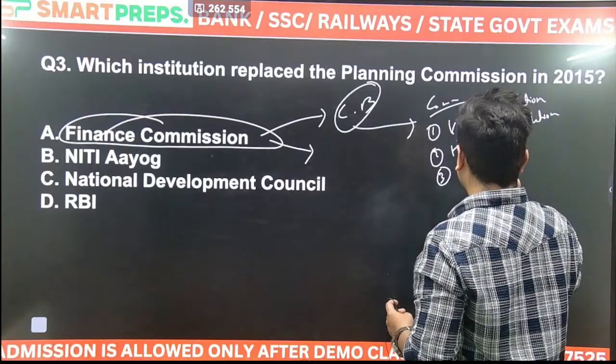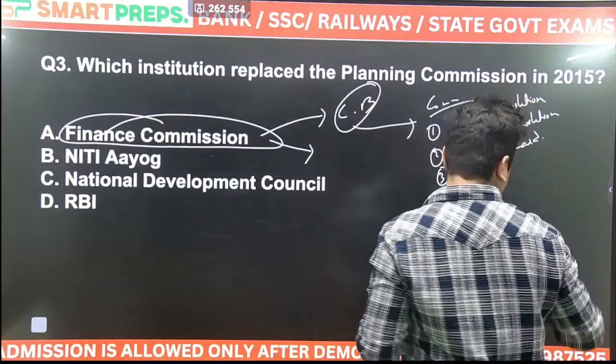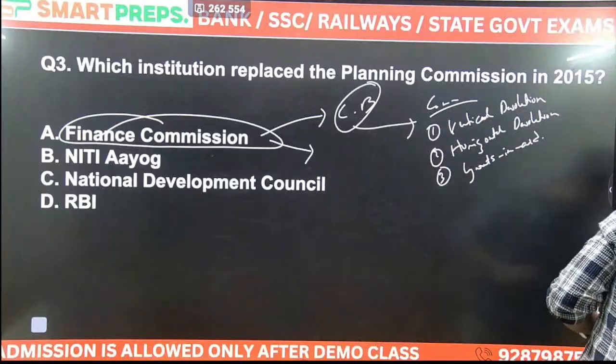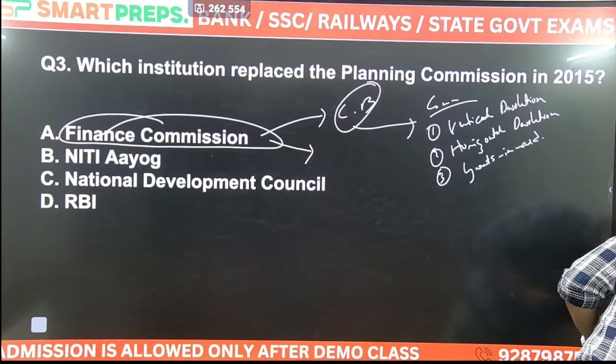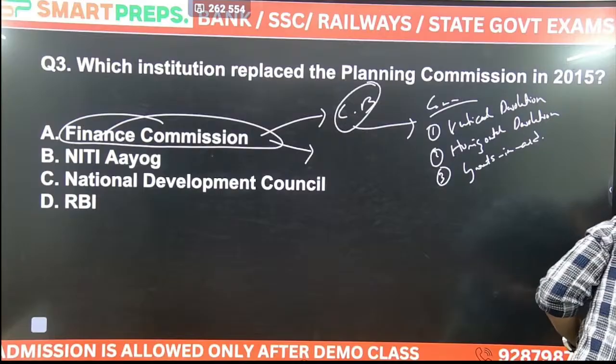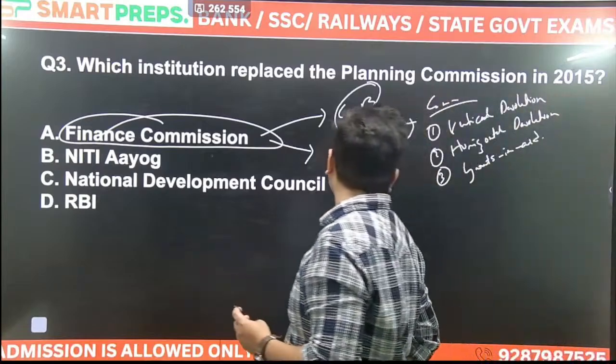Vertical devolution, horizontal devolution, and grants in aid.